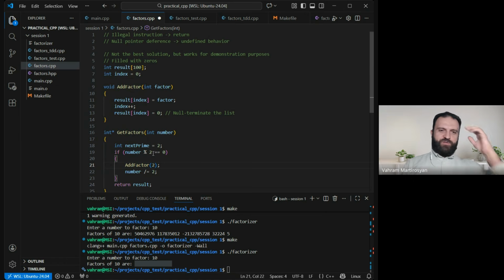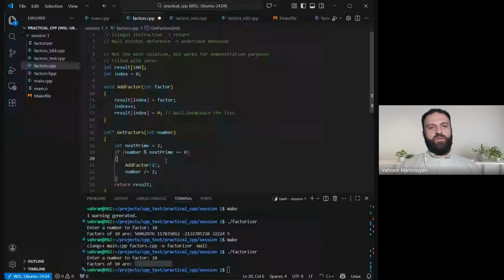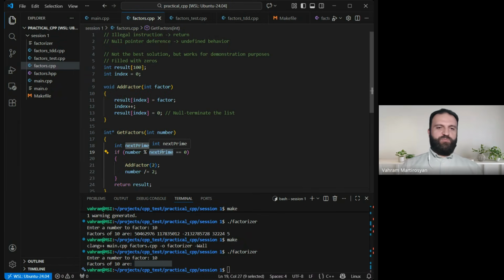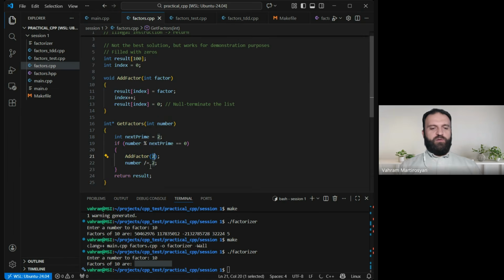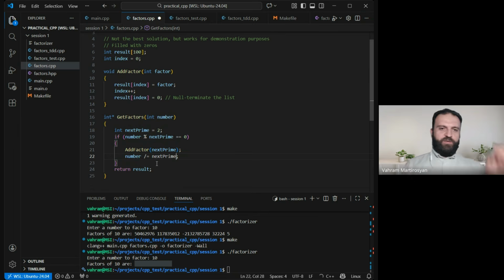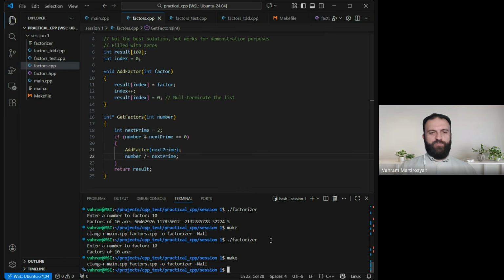I mean, yeah, of course, it's not a proper way to write the algorithm, but we are still constructing, just in the process of construction. So next prime, we start at 2. We check if number can be divided by next prime, then add next prime to the factor list and divide it by next prime. So hopefully we have something. Right now we are not absolutely empty-handed.